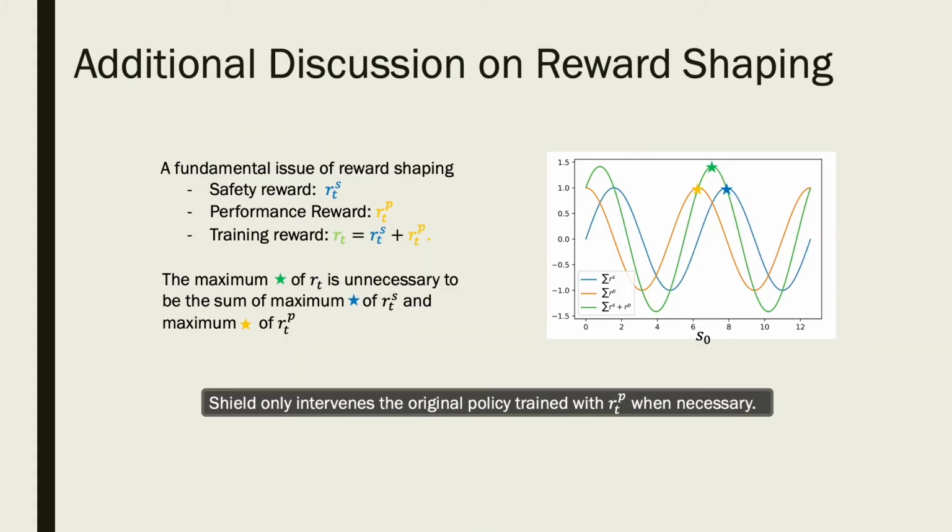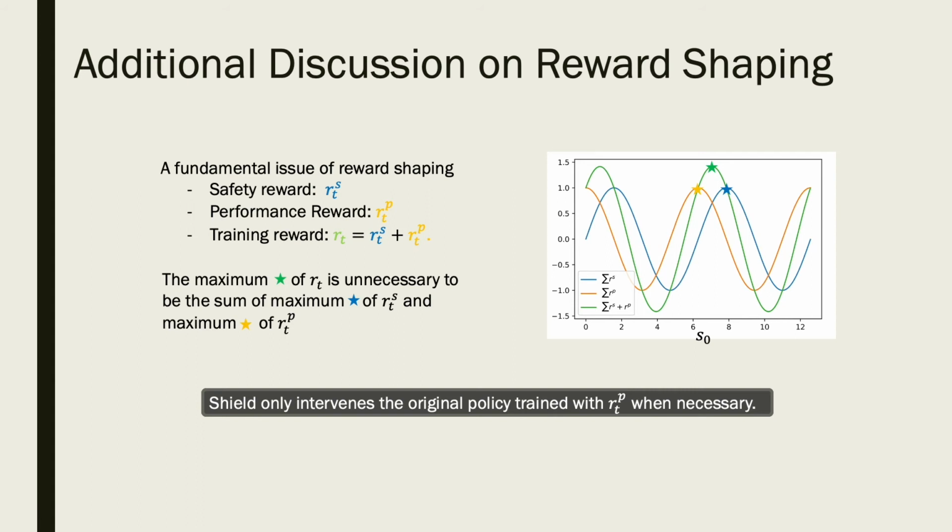Because we introduced a new safety reward here, one natural thought is that we can use the safety reward to shape the training reward. However, there is a fundamental issue with reward shaping. Suppose the safety reward is the blue curve in the figure, and the performance reward is the yellow curve. If the shaped reward is the sum of the performance reward and the safety reward, we will get the green